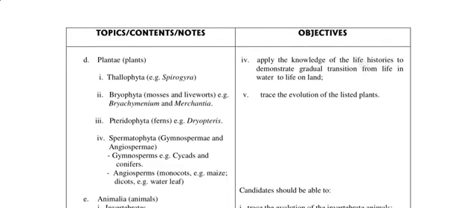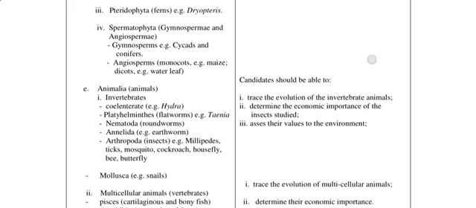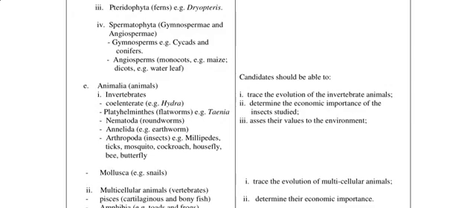Alright, then trace the evolution of the listed plants. I just even talked about that, and even that of vertebrates, even invertebrate animals as well. Then you also say we should determine the economic importance of the insects studied. Okay, for the insects studied, we have the millipede, ticks, mosquito, cockroach, housefly, bee, and butterfly.